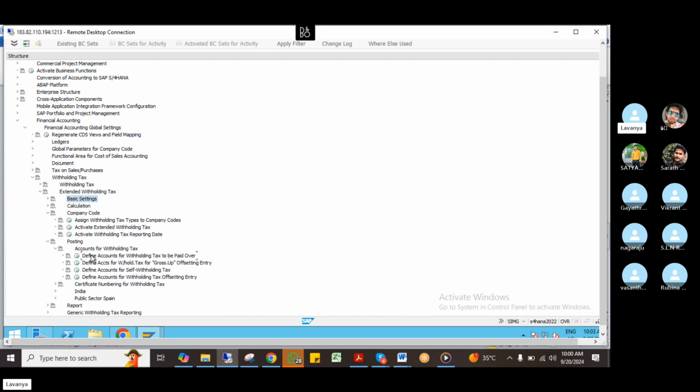Coming to the posting side, what we have done is only account determination, accounting postings. Through this configuration, we inform the system that whenever I'm posting withholding tax, use the TDS account, under current liabilities.